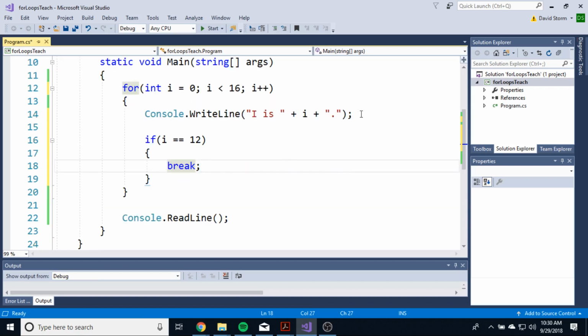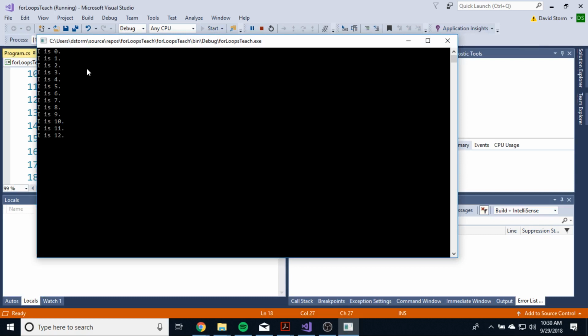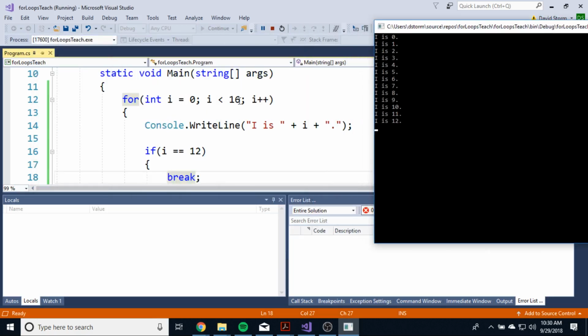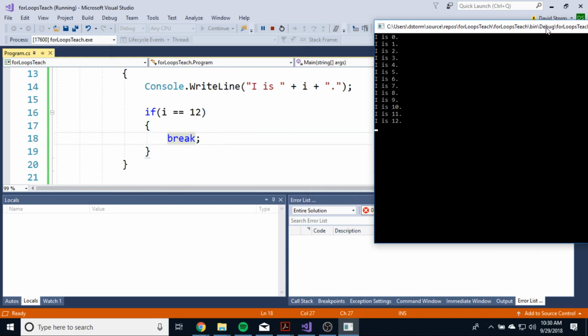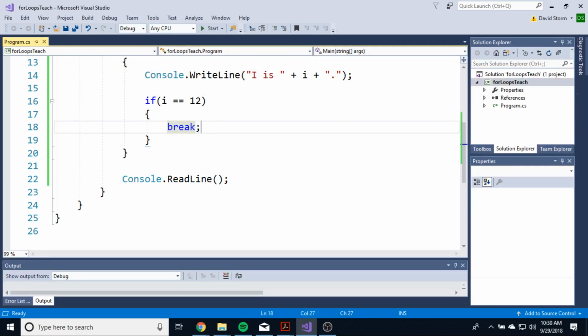So we're going to print i is whatever onto the screen, and then once i is 12, we're going to break out of the loop. So let's run that and see if that works. And it does. Once we get to 12, we break out. Even though we're allowing the loop to go all the way to 16, we're breaking out early because we've hit 12. Perfect. That works exactly the way we want.